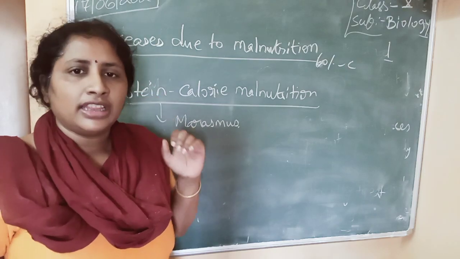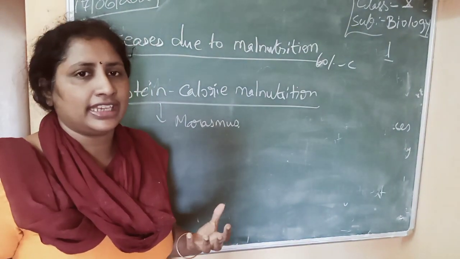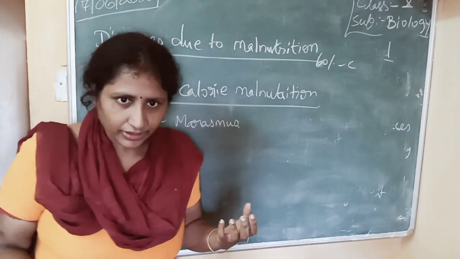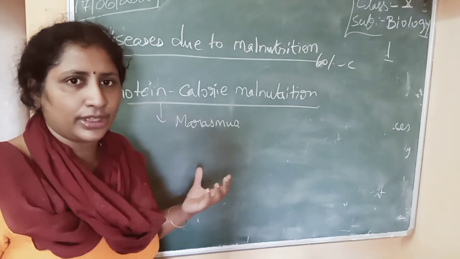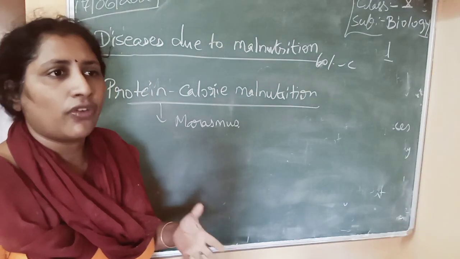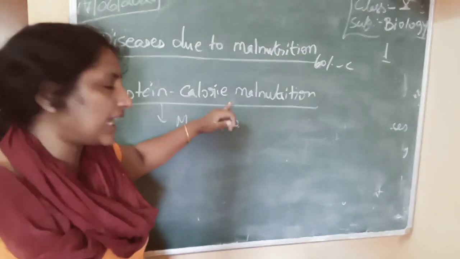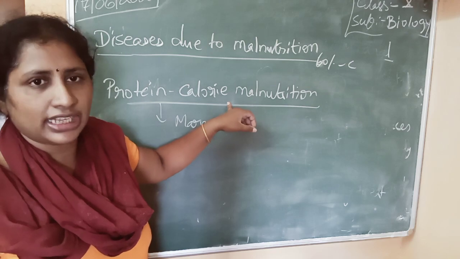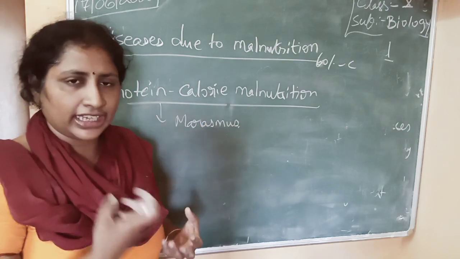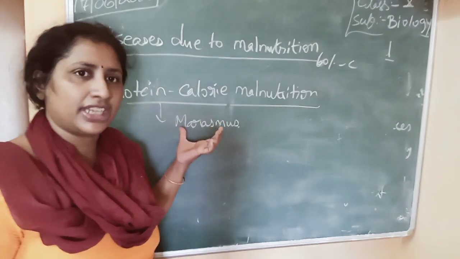Here, the food does not have enough protein and enough calories. Calorie is the energy. The energy which we get from the food is called calories. The food we eat is digested and we get energy. That energy is measured in calories.